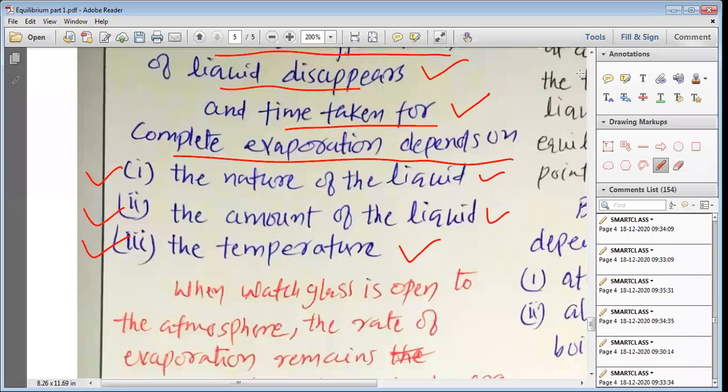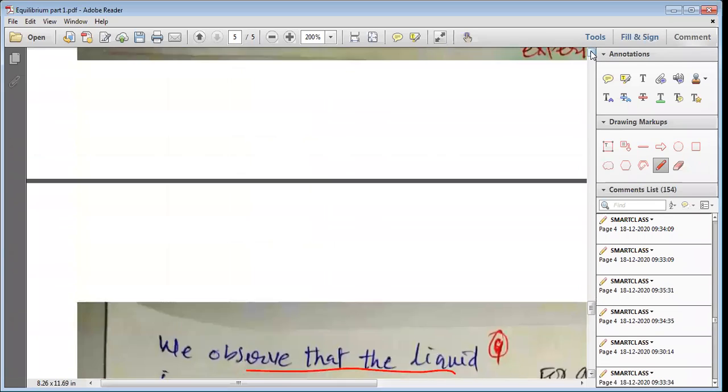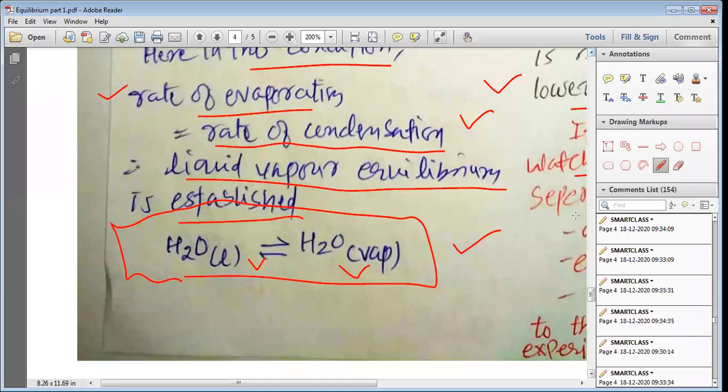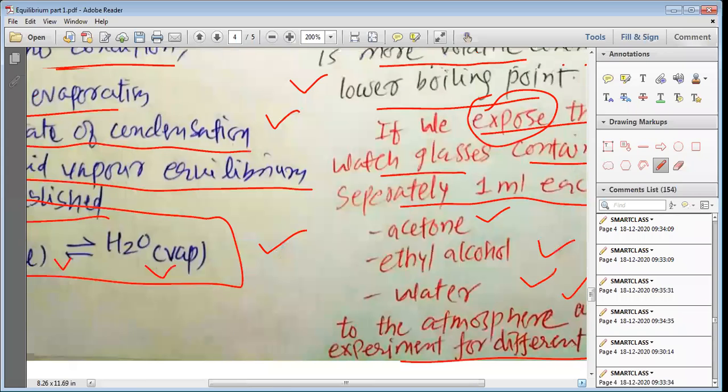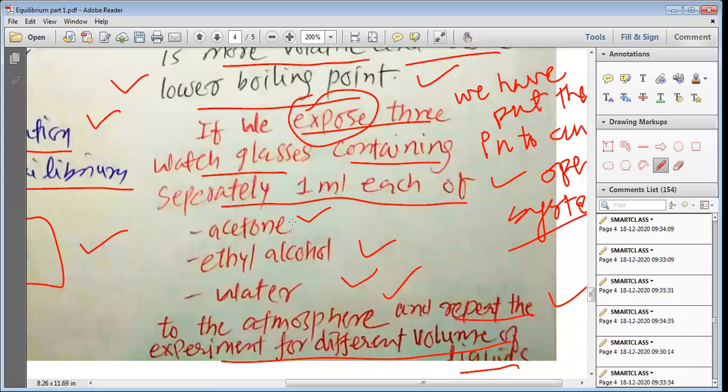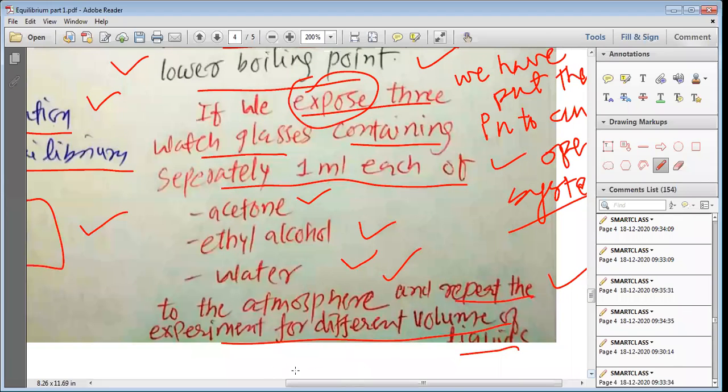Even when we compare alcohol and ether, we find that ether can easily evaporate, whereas alcohol will not evaporate easily. In the same way, my dear students, if we compare acetone and alcohol, the acetone will evaporate faster as compared to the alcohol.